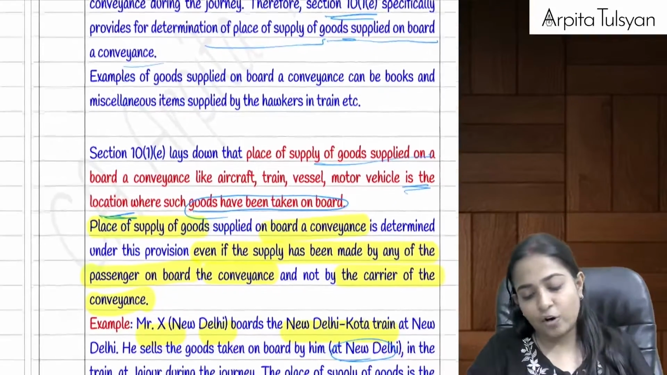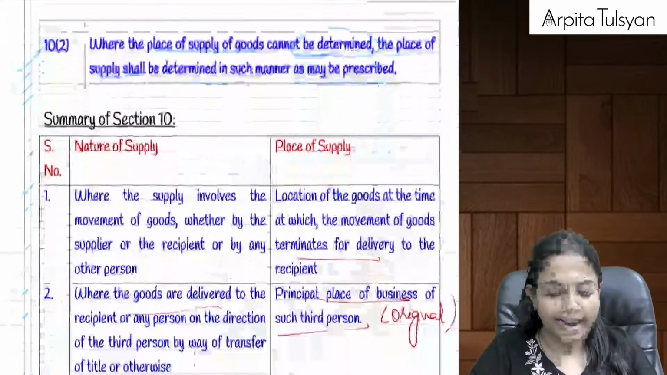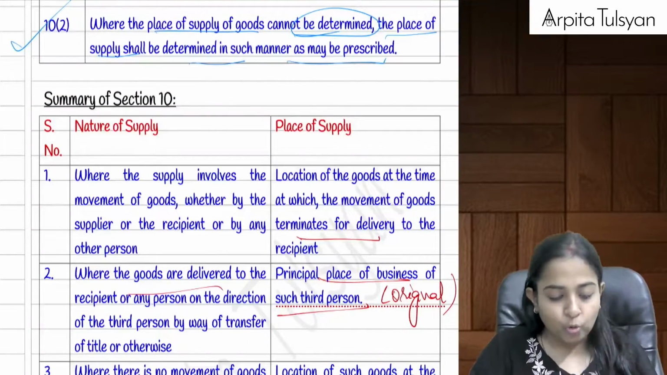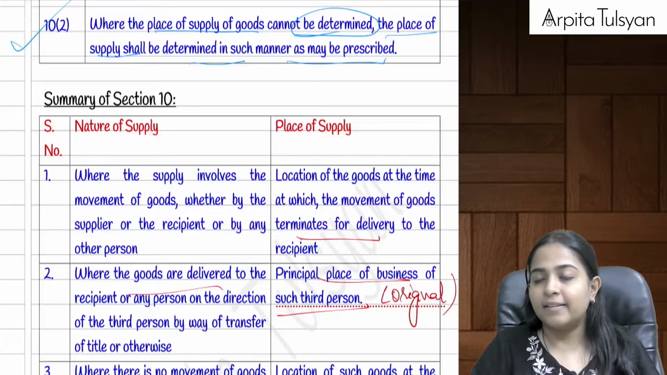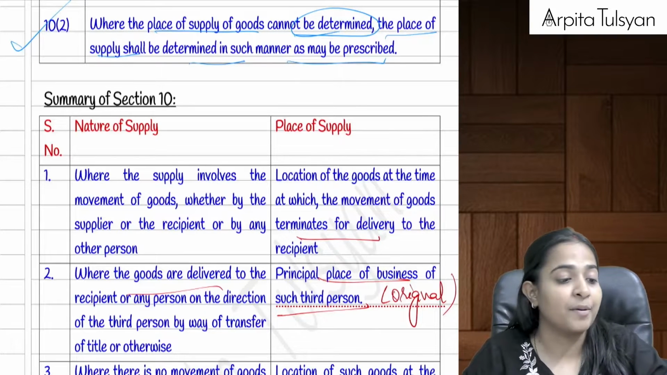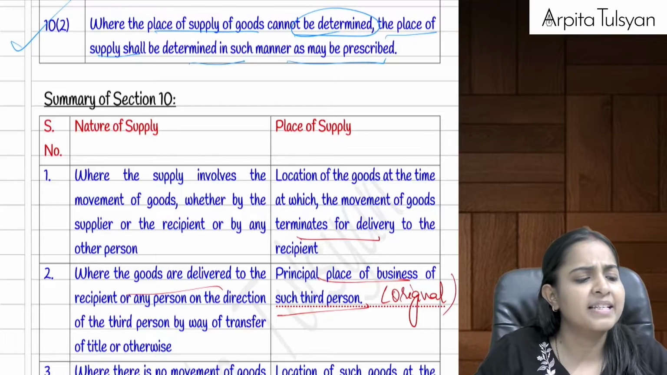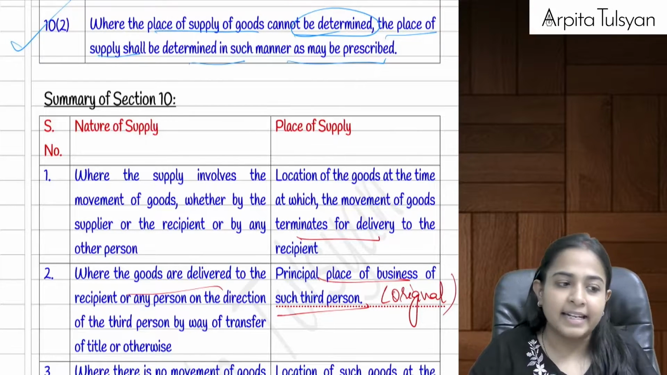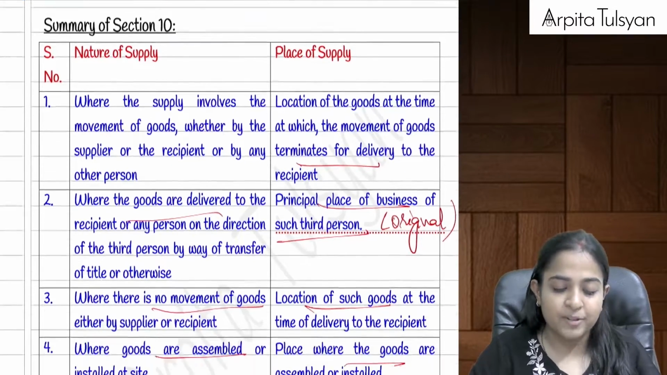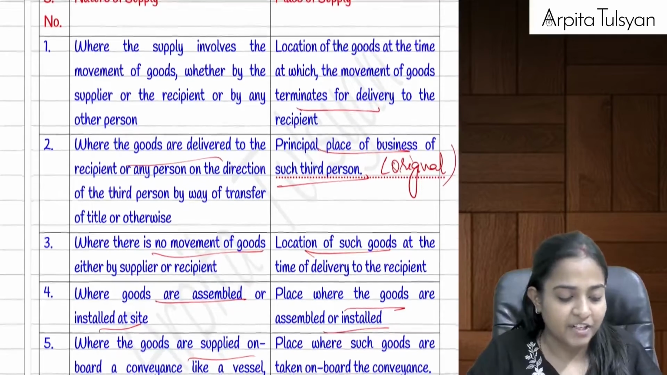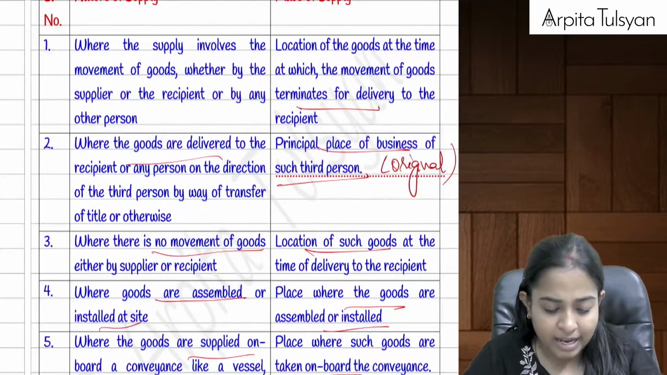And last, if your circumstances are not falling under any of this, then you will determine the place of supply as per section number 10(2). As per section number 10(2), they are telling that the place of supply will be determined in the prescribed manner. Okay, that will be prescribed. Are you clear till here? Yes, in your textbook, can you see a summary is also given in between? After the respective section, a summary is also given so that you can refer to it.